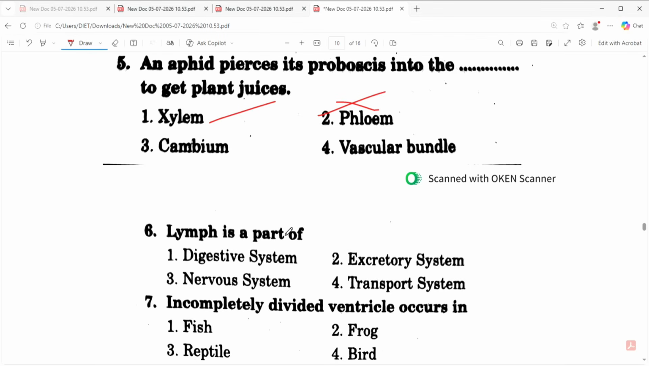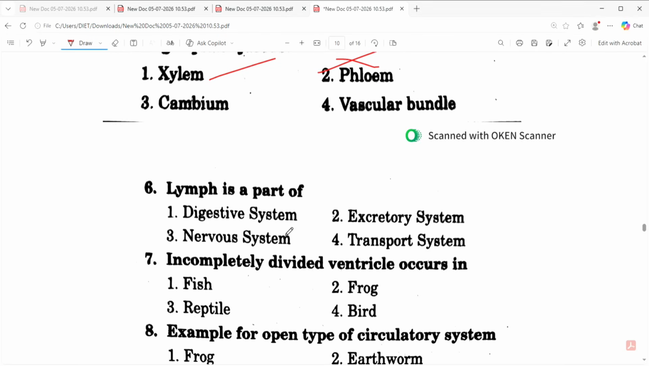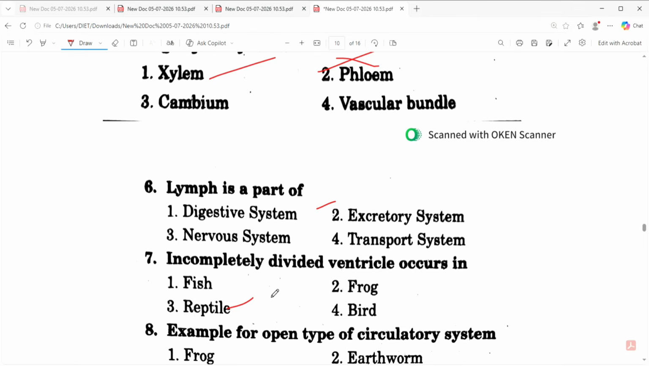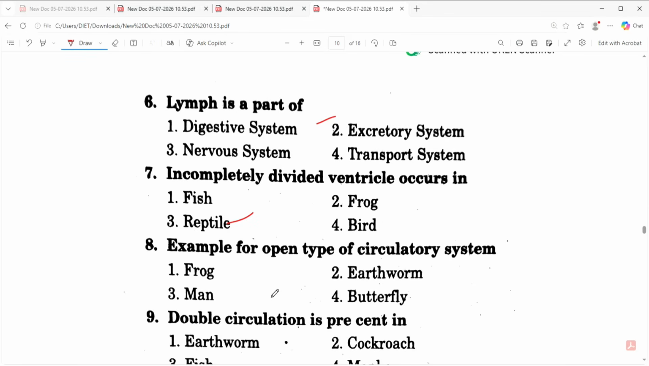Lymph is a part of which system: digestive system, excretory system, nervous system, transport system? Transport system. Incompletely divided ventricle occurs in reptiles. Example for open type of circulatory system.